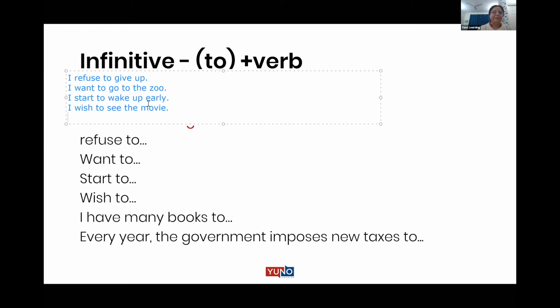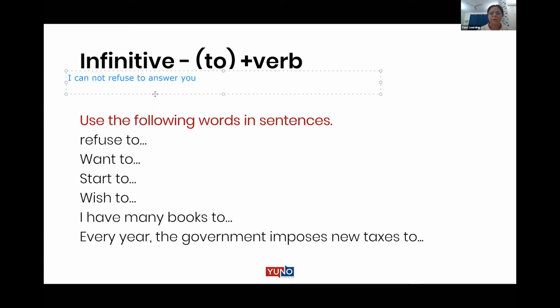You're resilient. I want to go to the zoo. Correct. I start to wake up early. No. I've started to wake up early. You can change the form. You start to do something. Okay. I wish to see the movie. All right. Let's have the others. I cannot refuse to answer you. I can't refuse to answer you. Both are same. So I'll move on to the next one.